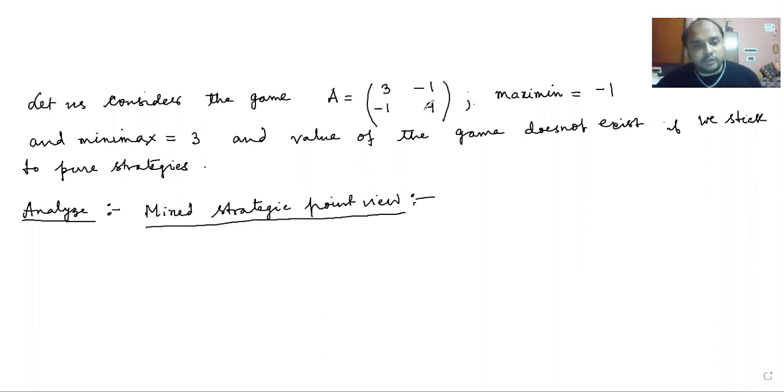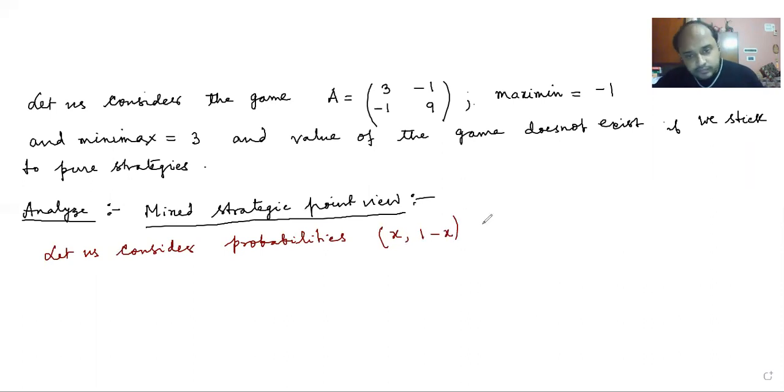So to write this solution, you must write: let us consider probabilities x and 1 minus x for player 1, or row player. I am considering the probabilities x and 1 minus x because the total probability must be equal to 1, since x plus 1 minus x is 1. Whatever probability you select, the total probability must be equal to 1.